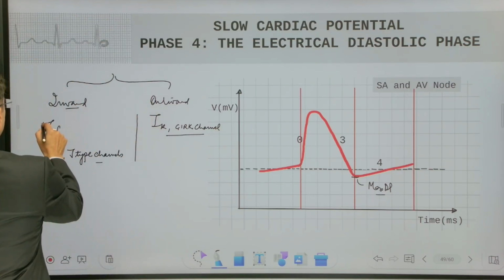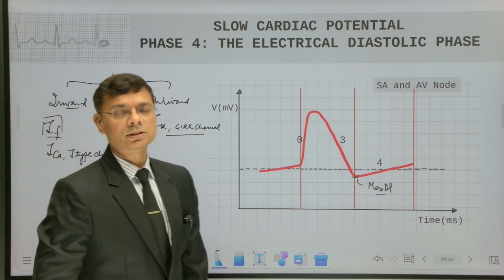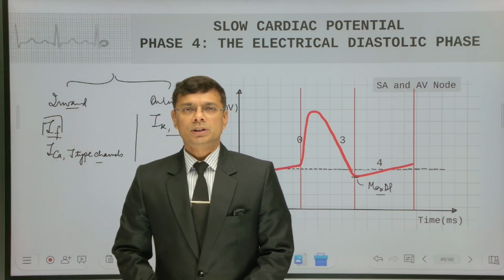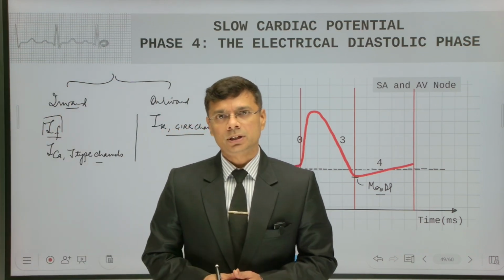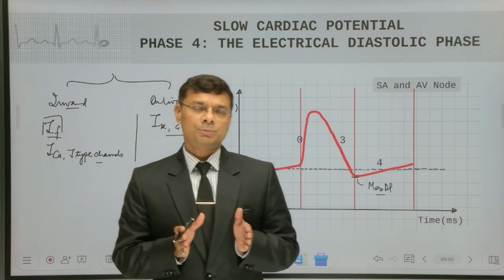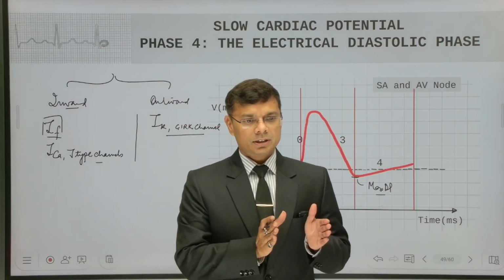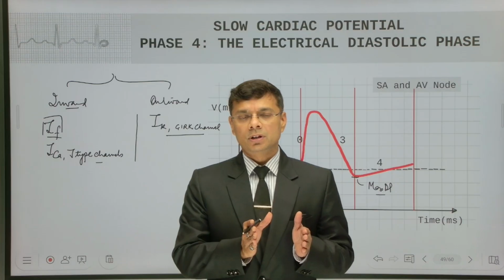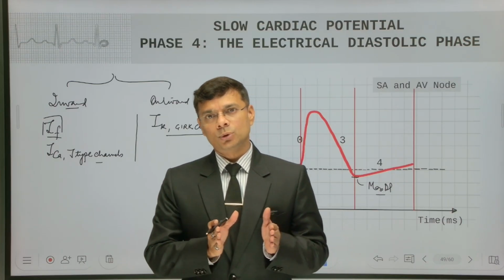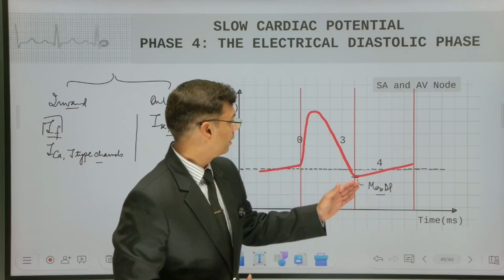We have discussed the funny channels in chapter 4C. Funny channels have a special property: their gates start to open when the potential becomes more and more negative. So the same thing happens here.